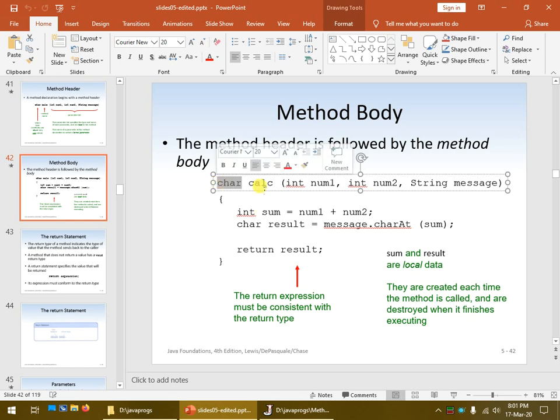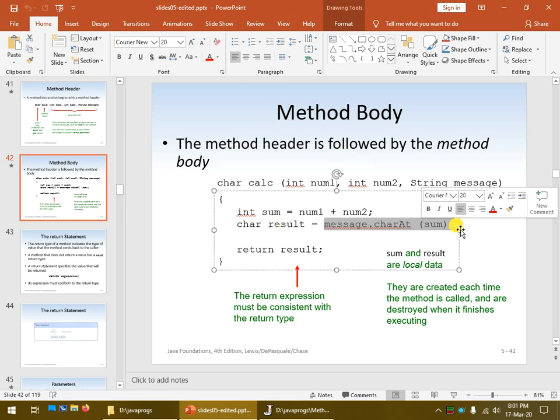So this method encapsulates that single message.charAt action, and it hides it away. So anybody using the calc method doesn't really know how it works, but they know that if they give it two integer values and a string, they're going to get the character of those two integer values added together as the index into the string.